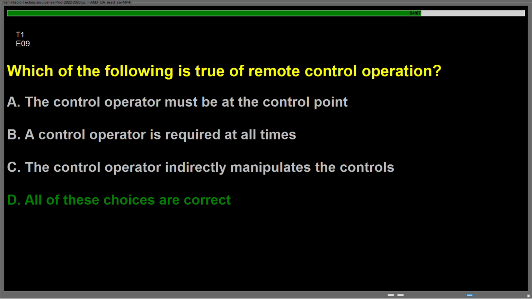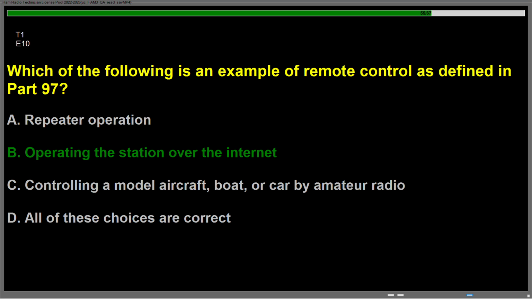Question Echo 09, which of the following is true of remote control operation? Answer is D. All of these choices are correct. Question Echo 10, which of the following is an example of remote control as defined in Part 97? Answer is B. Operating the station over the Internet.